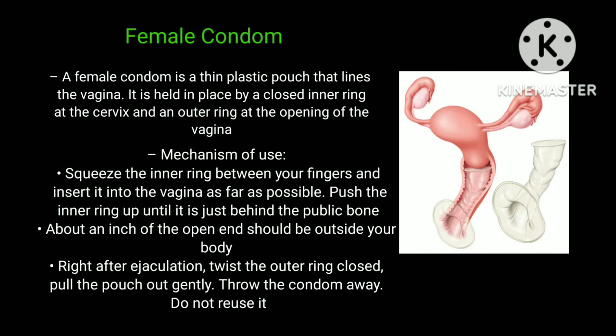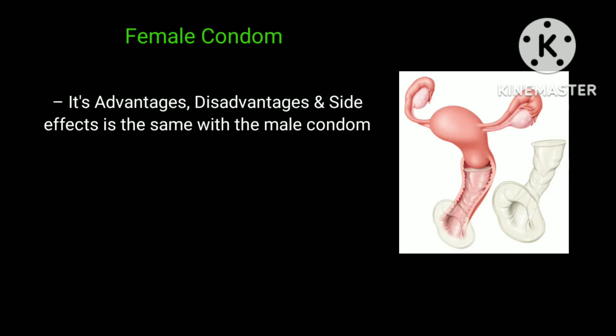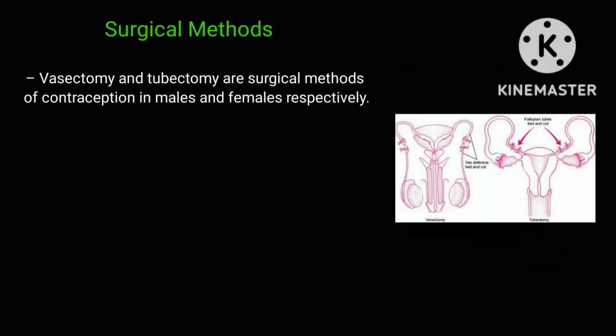Right after ejaculation, twist the outer ring closed. Pull the pouch out gently. Throw the condom away and do not reuse it. Its advantages, disadvantages, and side effects are the same as the male condom. The last example of this method is the surgical methods.